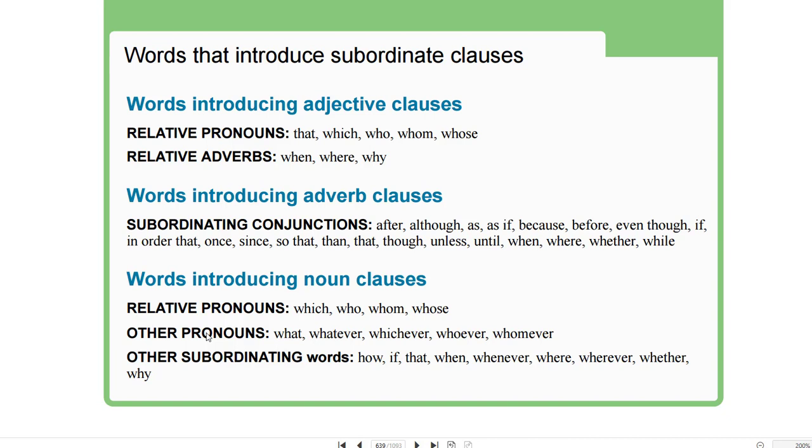Words introducing noun clauses: relative pronouns: which, who, whom, whose. Other pronouns: what, whatever, whichever, whoever, whomever. Other subordinating words: how, if, that, when, whenever, where, wherever, whether, why.